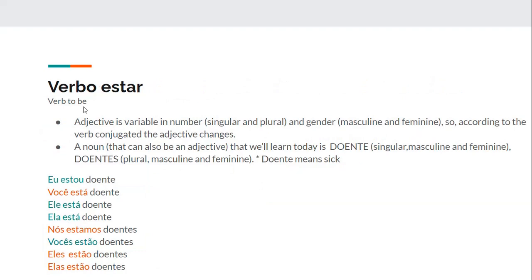And then, alright, so as I said, adjectives vary in number and gender according to the verb conjugated. So an adjective that we will learn today is doente. So doente means sick. Doente for singular, masculine and feminine. So it doesn't matter if it's feminine or masculine, we would use the same word, which is doente. So doente for singular and doentes for plural, for both masculine and feminine.